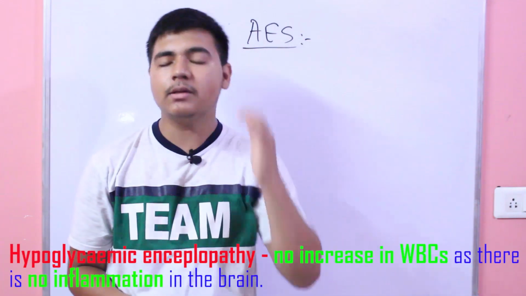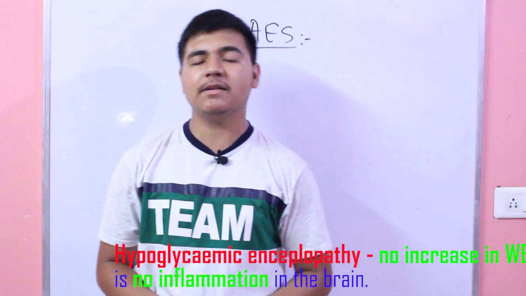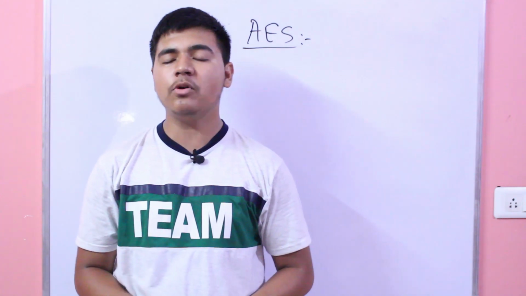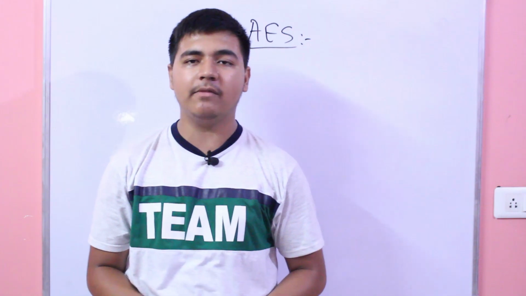And in the case of encephalopathy, the white blood cells are normal. Also, in the case of encephalitis, the blood sugar level is normal, but in the case of hypoglycemic encephalopathy, the blood sugar is way below the required level.